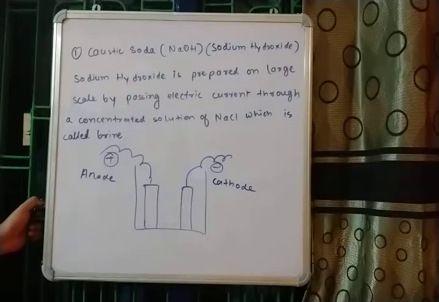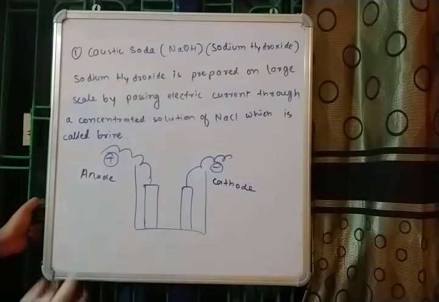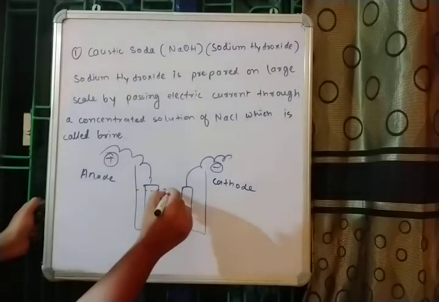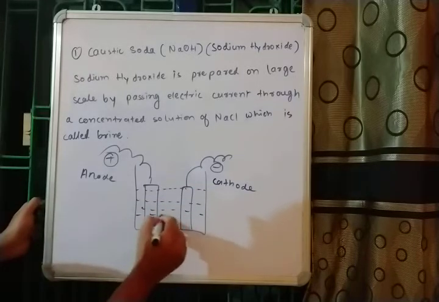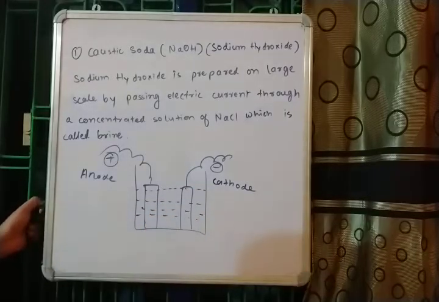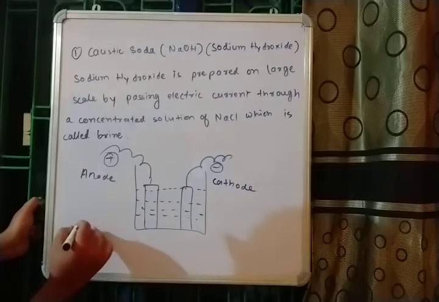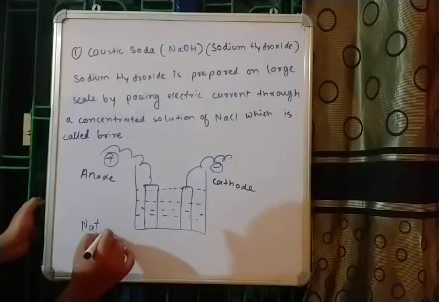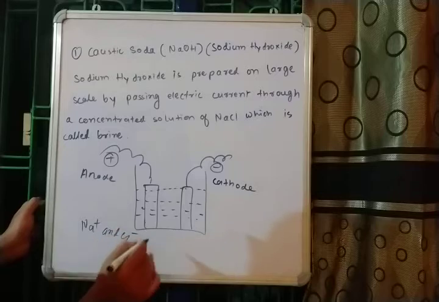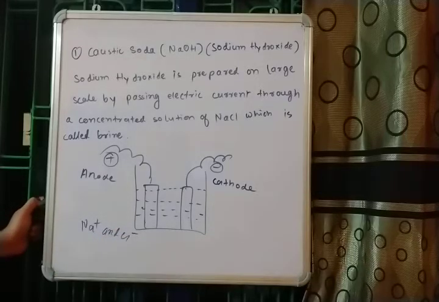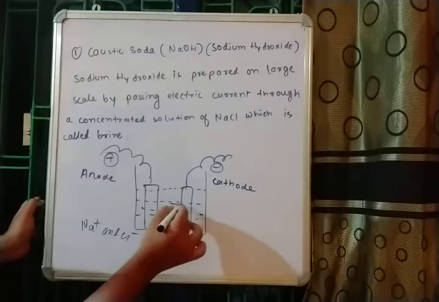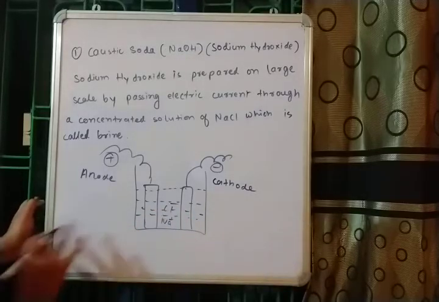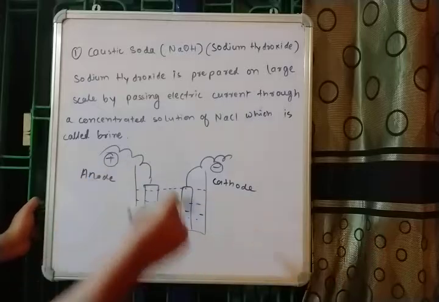So what happens is we take a very concentrated solution of NaCl, and as I told you, NaCl when dissolved in water breaks into Na+ and Cl-. In this solution we have both ions, and they are subjected to electrolysis.